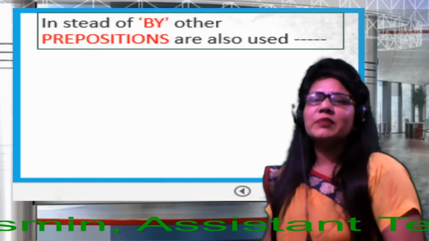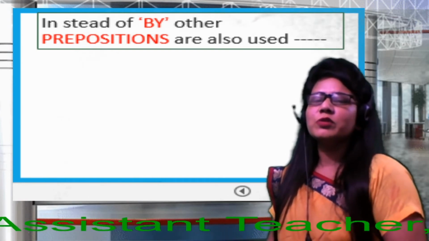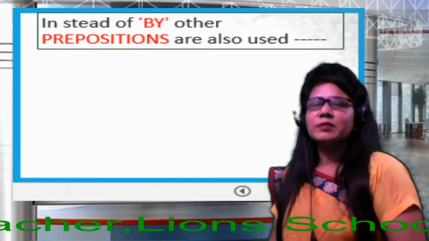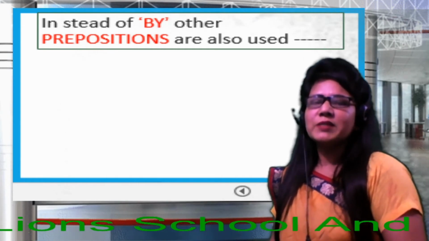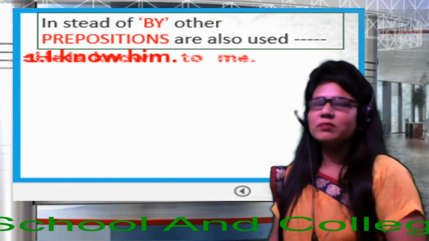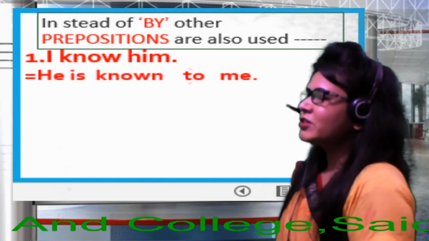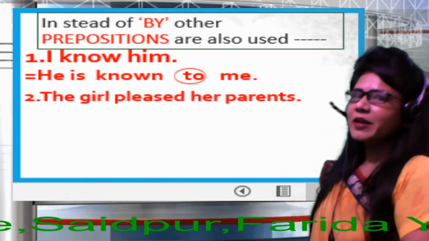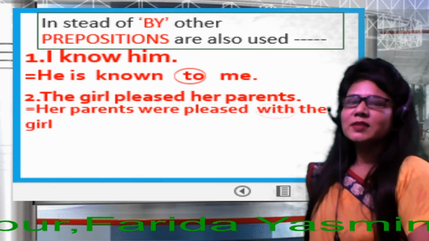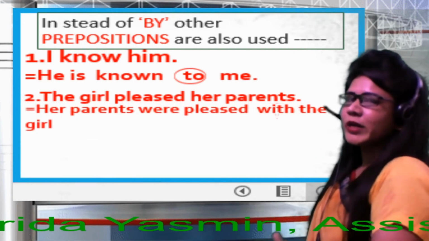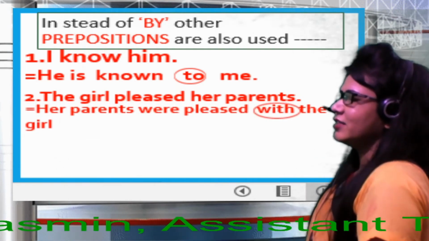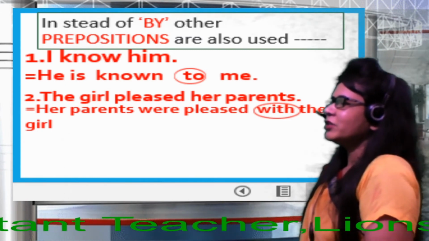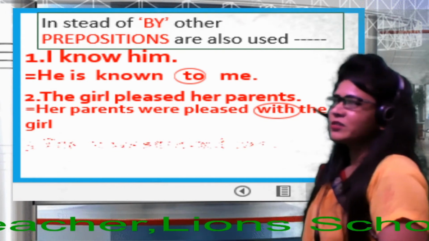Instead of by, other prepositions are also used. Instead of by, we also use many other prepositions in passive voice. Dear students, say, I know him. He is known to me. Next one, the girl pleases her parents. So, her parents are pleased with the girl. So, dear students, here we'll use another preposition instead of by, dear learners.